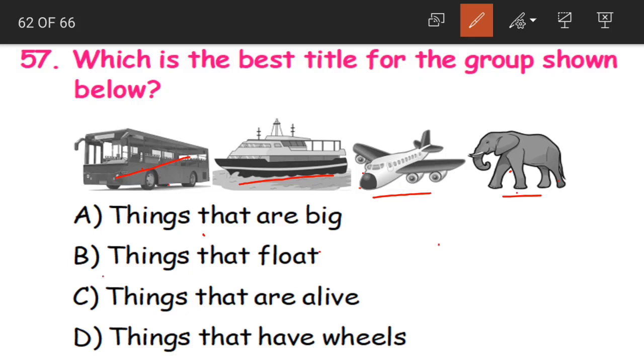All these are big or not? Yes. Let us look at option B, things that float. Things that float means that can, see here, the ship is floating on water, whereas bus, aeroplane and our elephant cannot float. So option B is wrong.